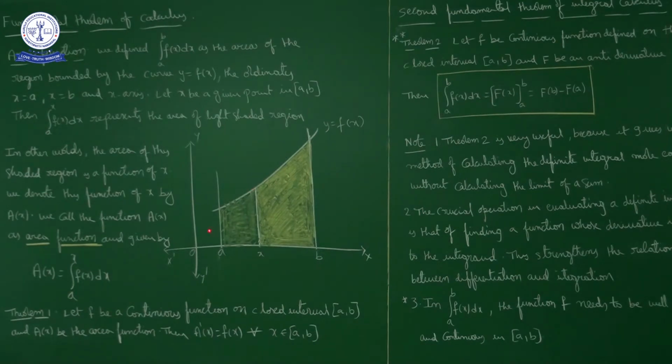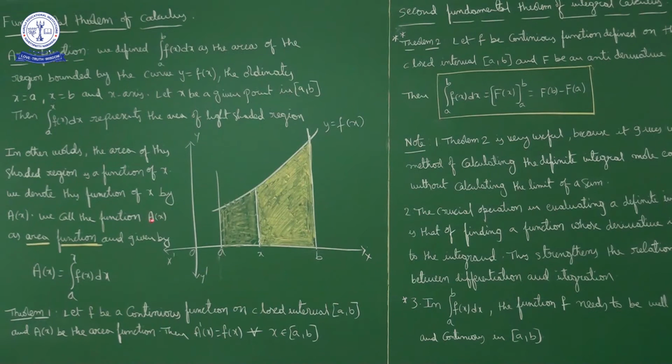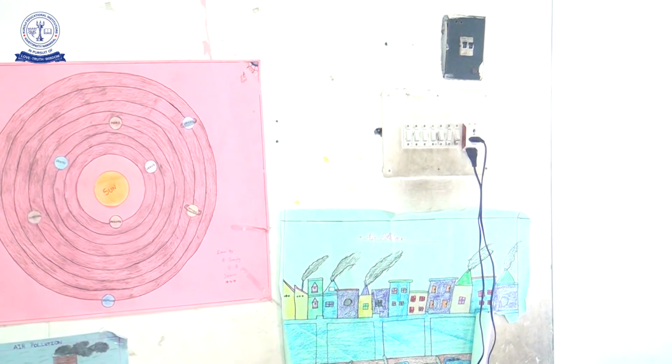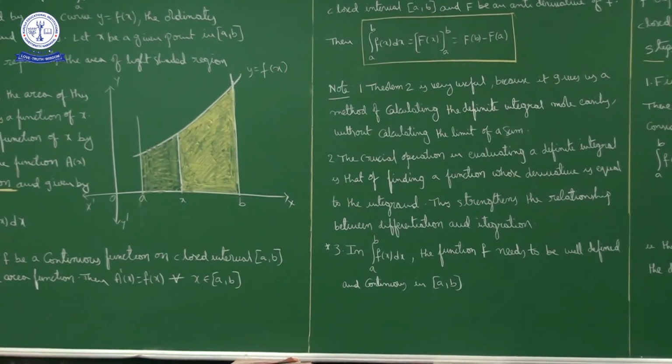The area of the shaded region is a function of x. We denote it as A of x and call it the area function. It is given by A of x equal to integral a to x f of x dx.